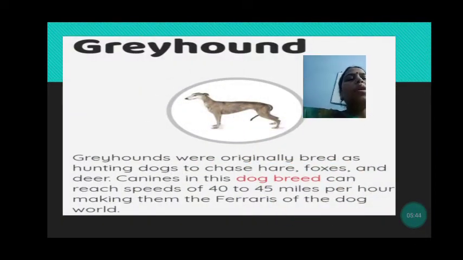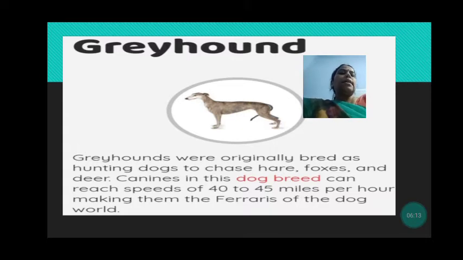Greyhounds were originally bred as hunting dogs to chase hare, foxes and deer. So why were they made? They were made as hunting dogs. And why? To go after the hare, foxes and deer, to hunt them.